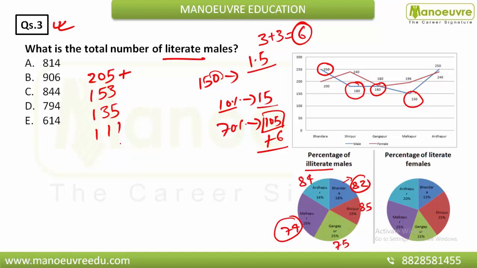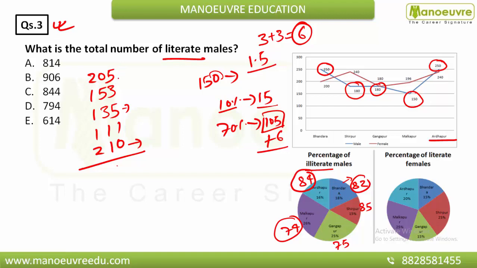Now what you have to find is 84% of Ardhapur. Ardhapur is 250, and you have to find 84%. So 25 eights are 200, and you have to find 4%. So 2.5 into 4 is your 10. So 210. Now what do you have to do? You have to add it. So how can you add this easily?